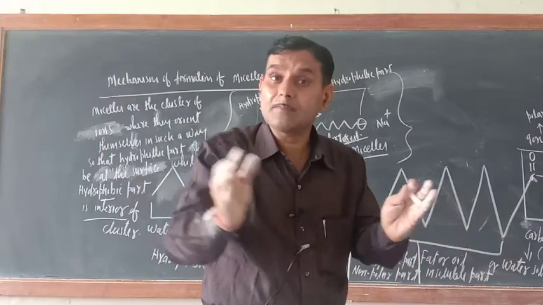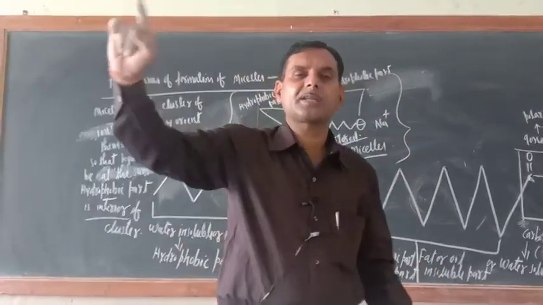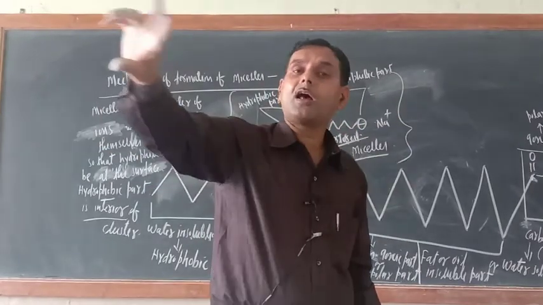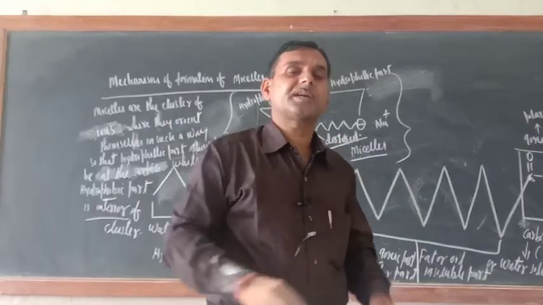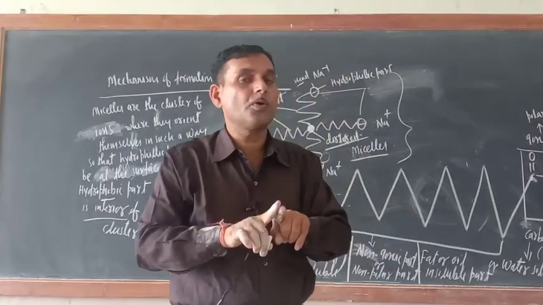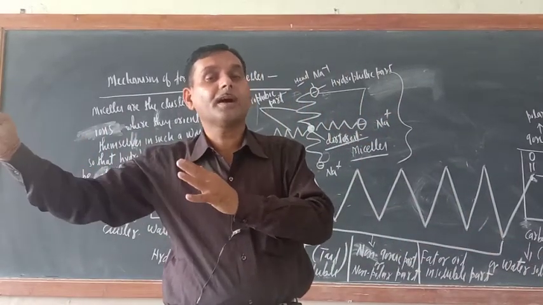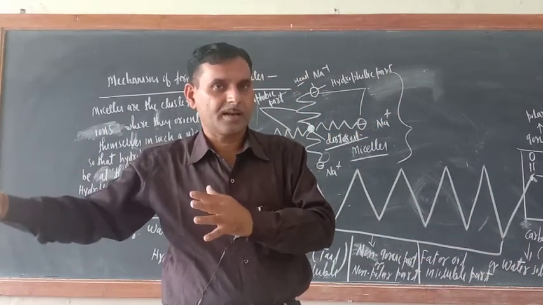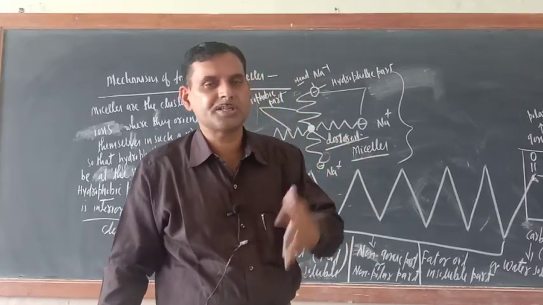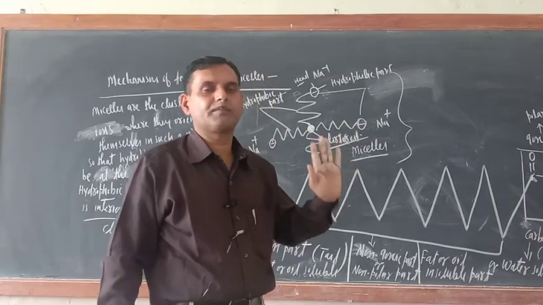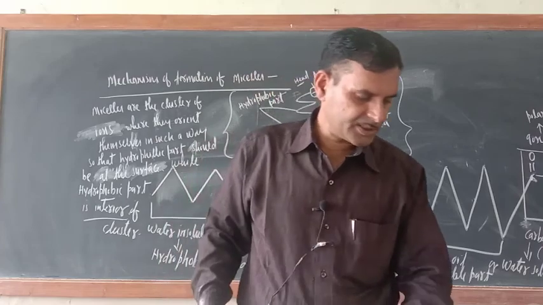They will not come close to each other because at the surface they have similar charge, negative, negative, negative. All micelles are like that, with similar charges, so they repel each other. That is why one micelle of soap or of any substance will not come into contact with another micelle, because similar charges repel each other. In this way this is completed. Thank you. The next video will teach you the cleansing action of soap.